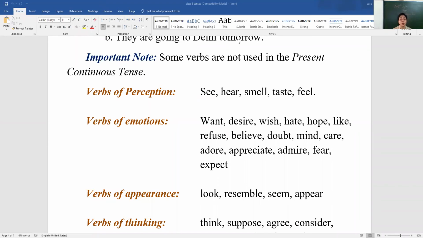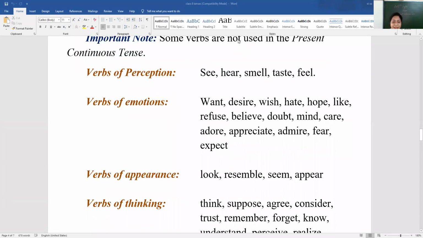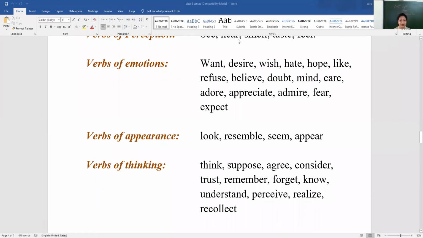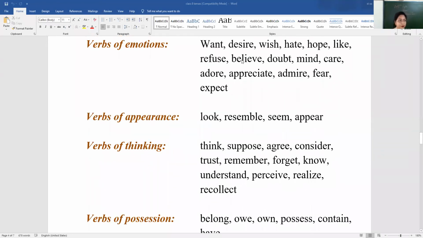You should say you resemble your father. Then verbs of thinking: think, suppose, agree, consider, trust, remember, forget, know, understand, perceive, realize, recollect. So supposing is wrong. Agreeing, considering would be wrong.